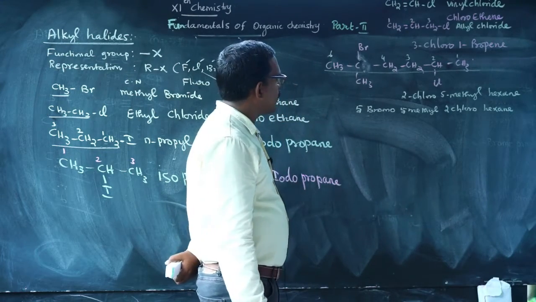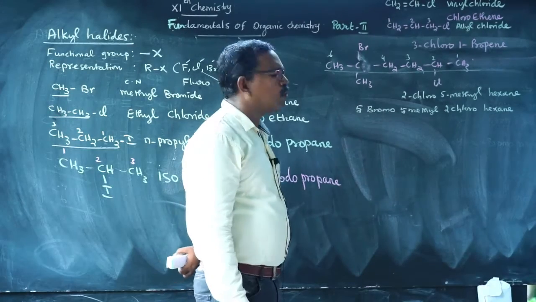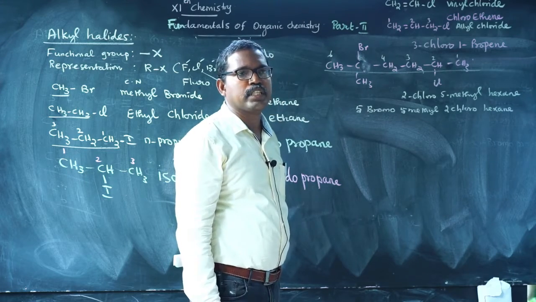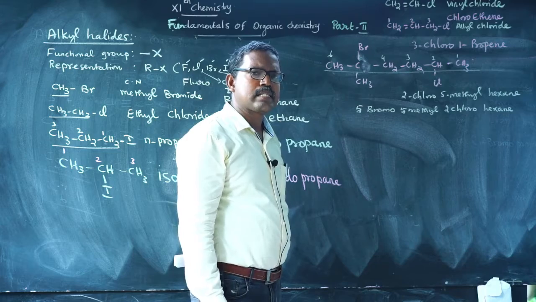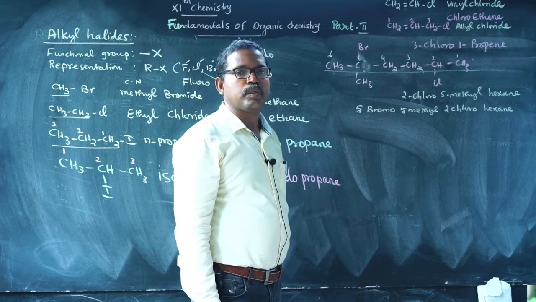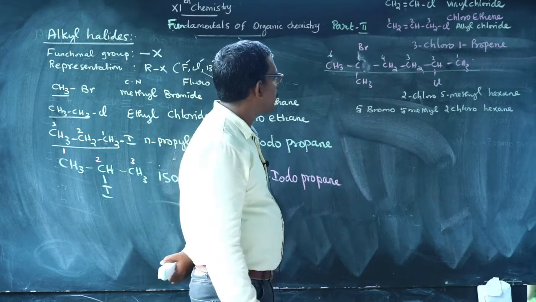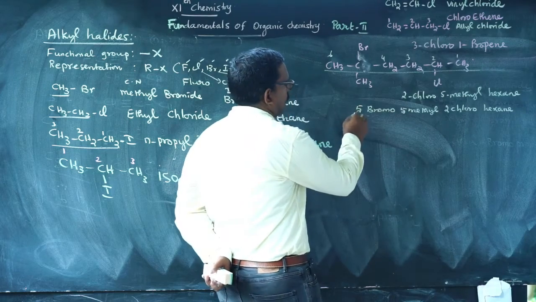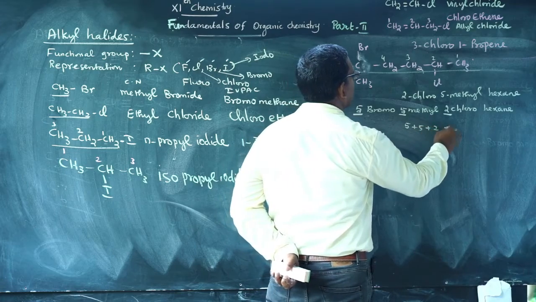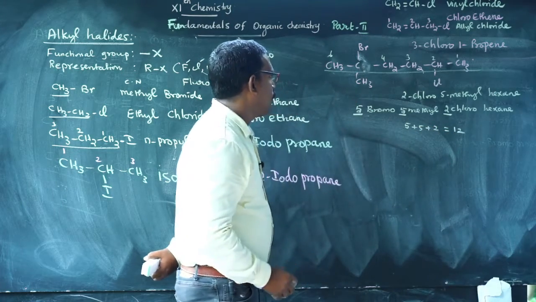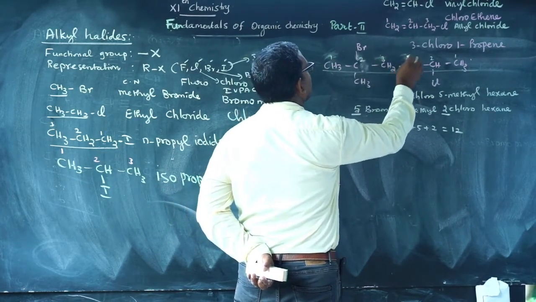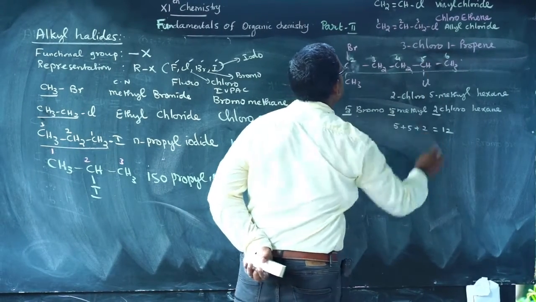So there is another rule used to predict the correct IUPAC name of the compound. That is the lowest sum rule. What is the lowest sum rule? You add the substituent numbers: 5 plus 5 plus 2 equals 12. So we number in the reverse manner, 1, 2, 3, 4, 5 and 6.